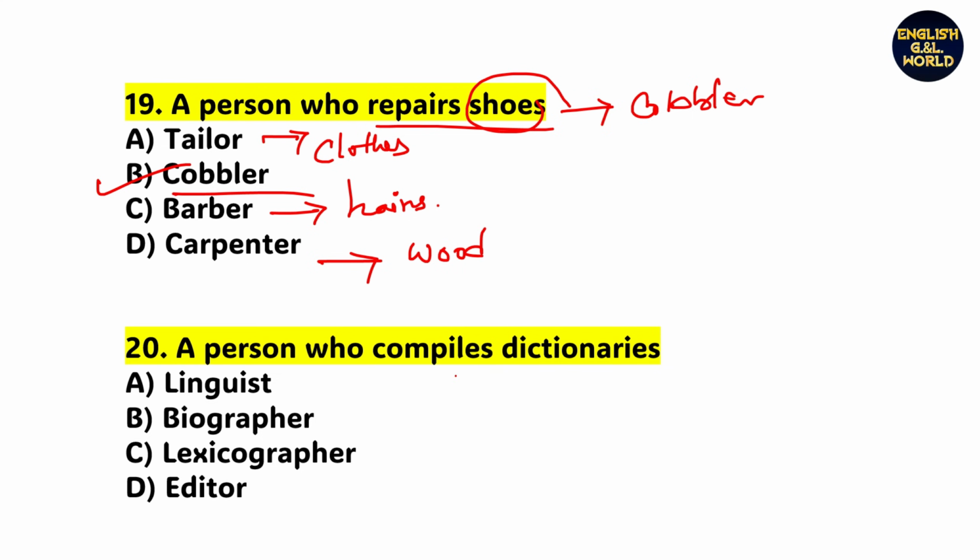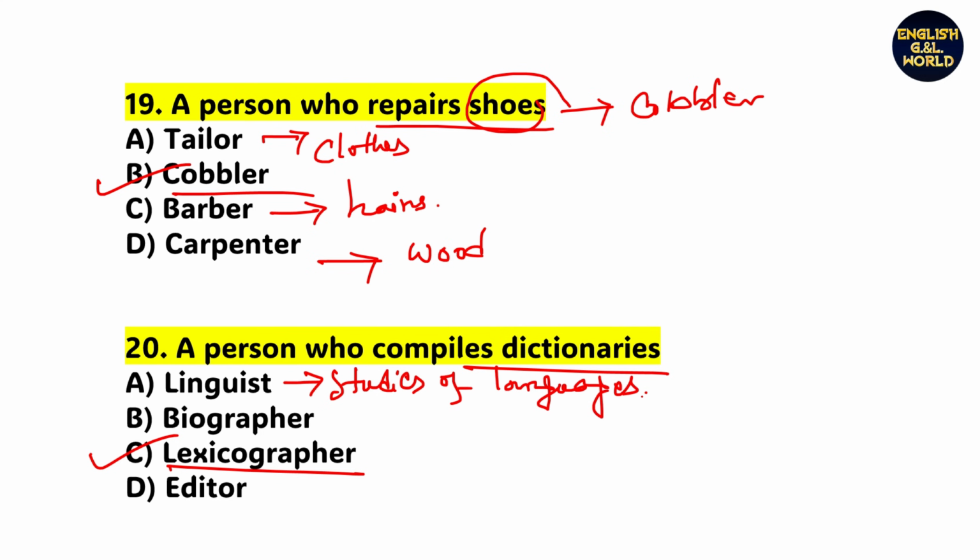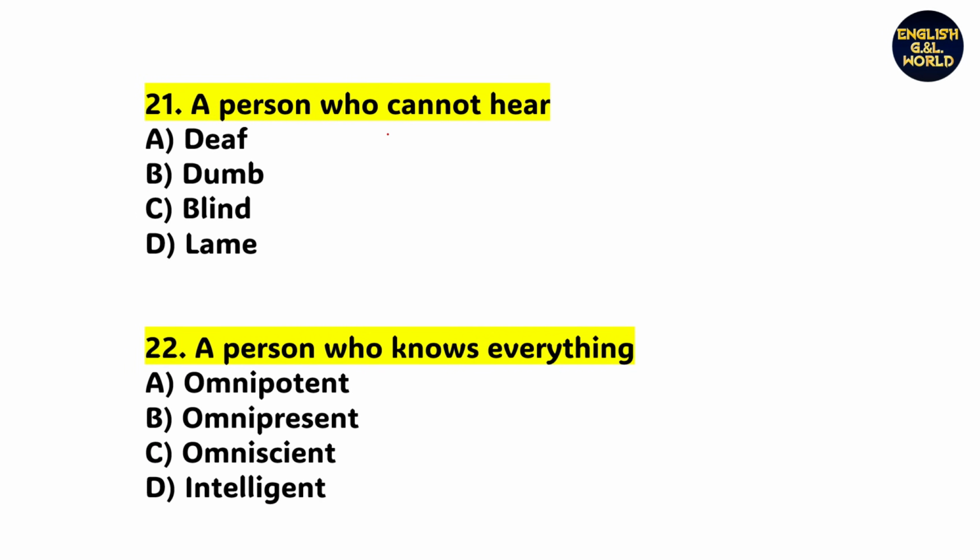Next, a person who compiles dictionaries. So what is the right answer? Obviously option C, lexicographer. A lexicographer is a person who compiles dictionaries. So what is linguist? Linguist suggests the study of languages. That is linguist. Biographer means one who writes a life history, that is biographer. And what is editor? Editor is not appropriate.